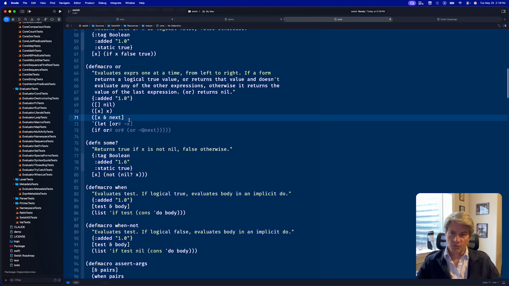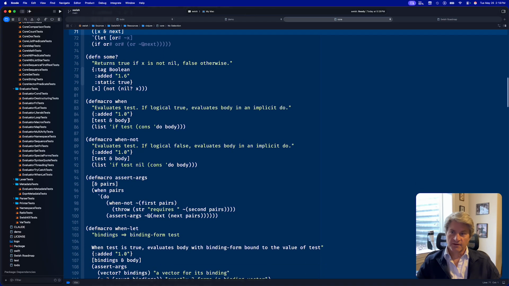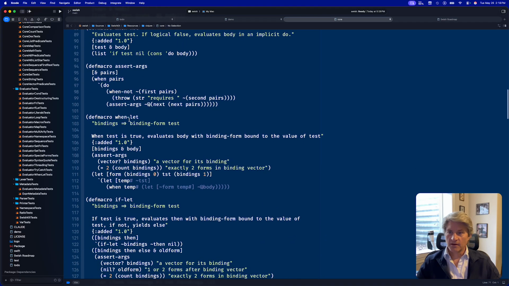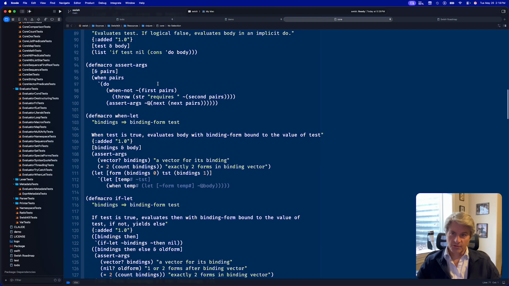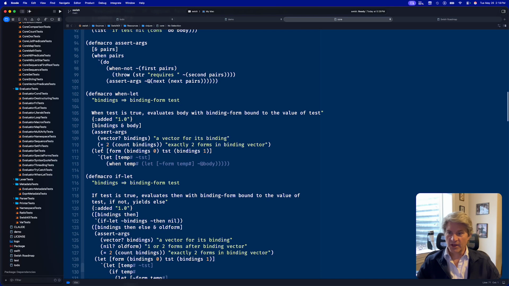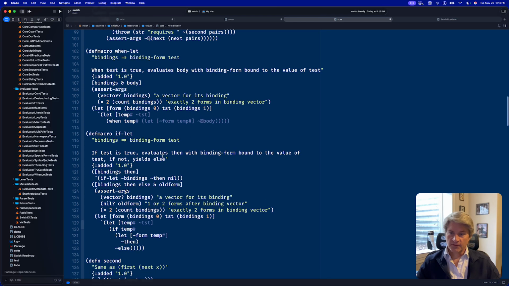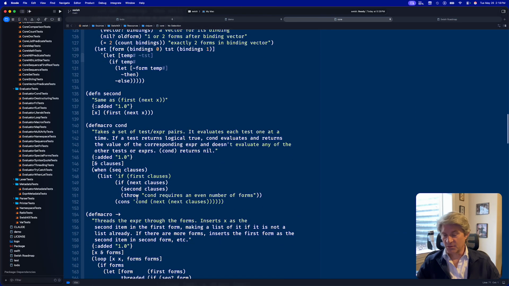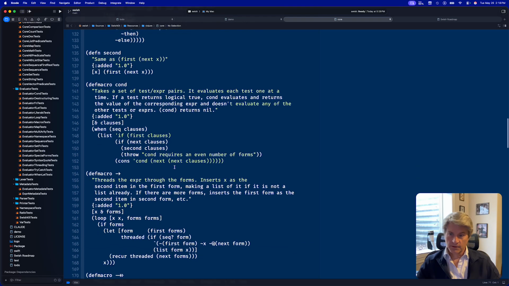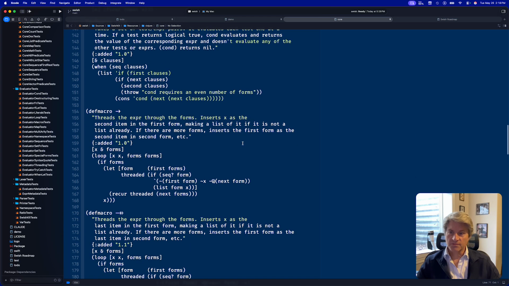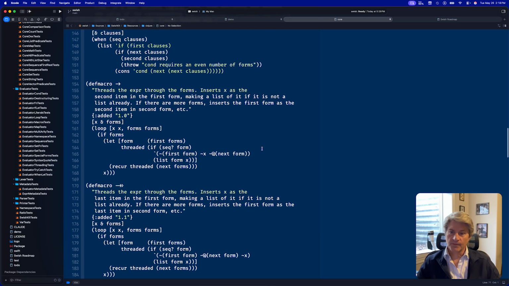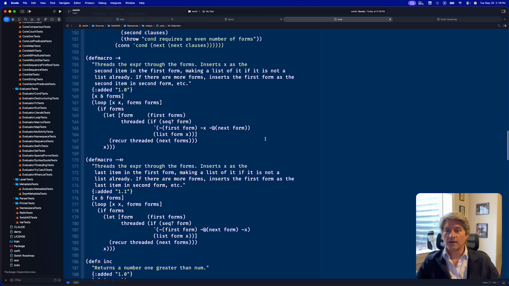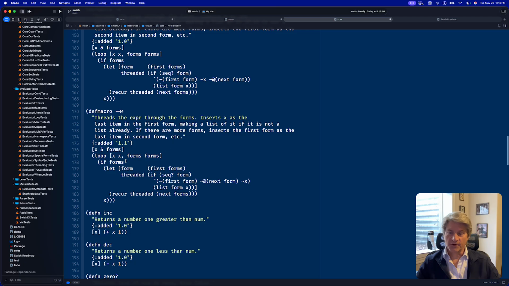Or again with multi-arity, some, when, assert args, which was needed for some of the macros, like the when-let macro right here. The if-let macro, we got a second macro which was needed by cond. And here's our threading macros with the loop and recur forms. And another threading macro.